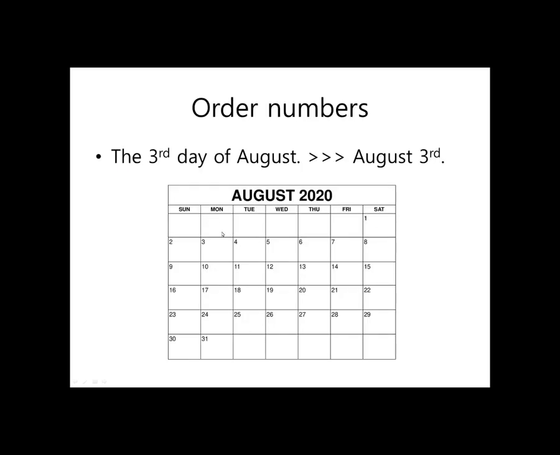Let's do an example to say a date. The month is August. And let's see, first, second, third. So the third day of August. We say August 3rd.